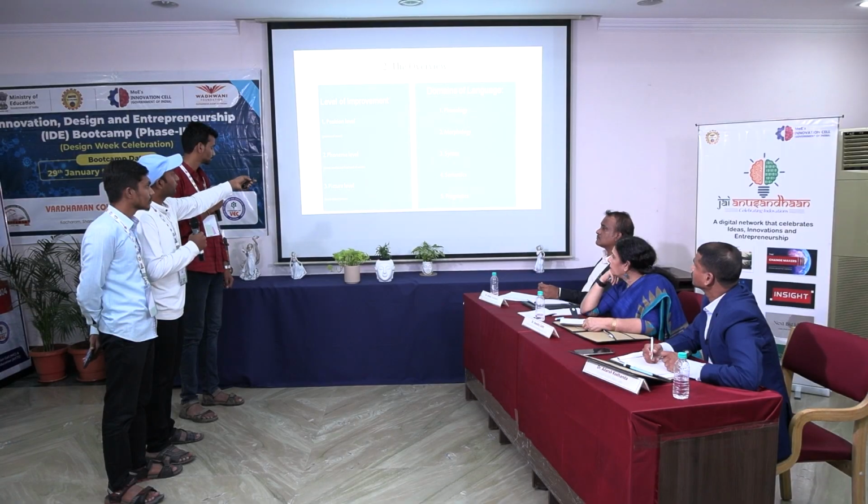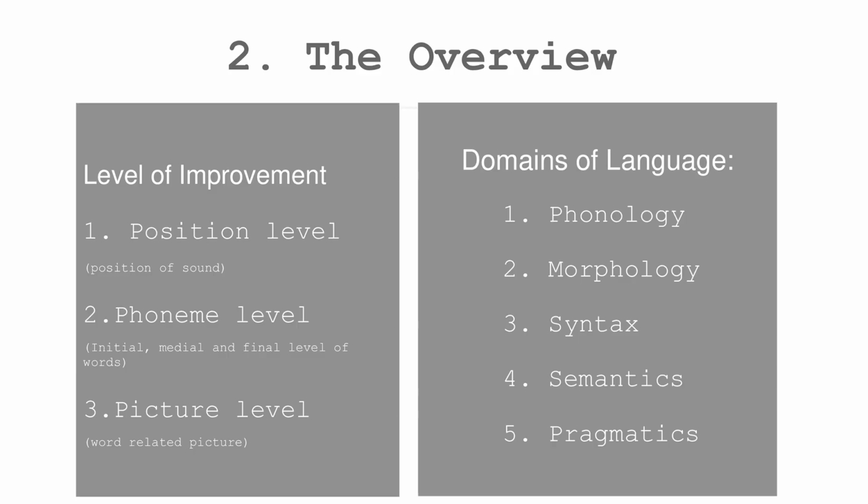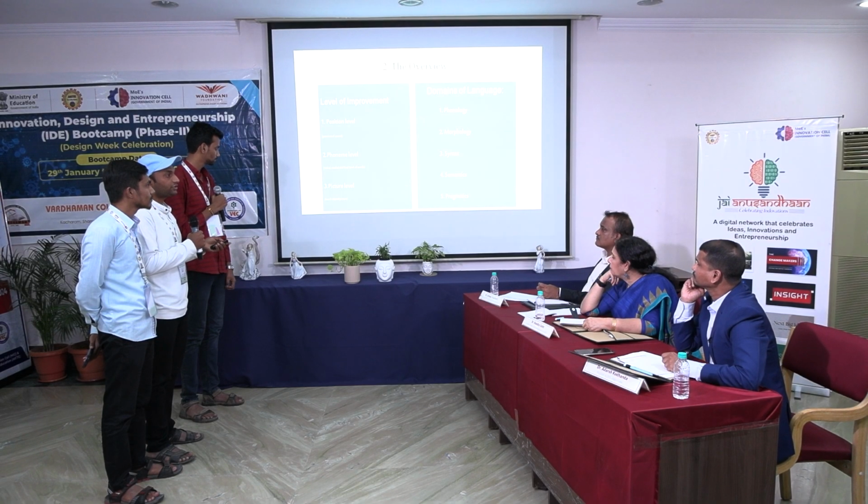We have considered these domains which we have received from the audiologist. Various audiologist therapists have given 3 levels. Position level, where the sound of the alphabets will be checked properly. Once he has improved, phonic level will be considered, where the stress of the syllable will be considered. At the last level, the picture level, where a picture will be shown to them and identification of the object from the picture will be done.